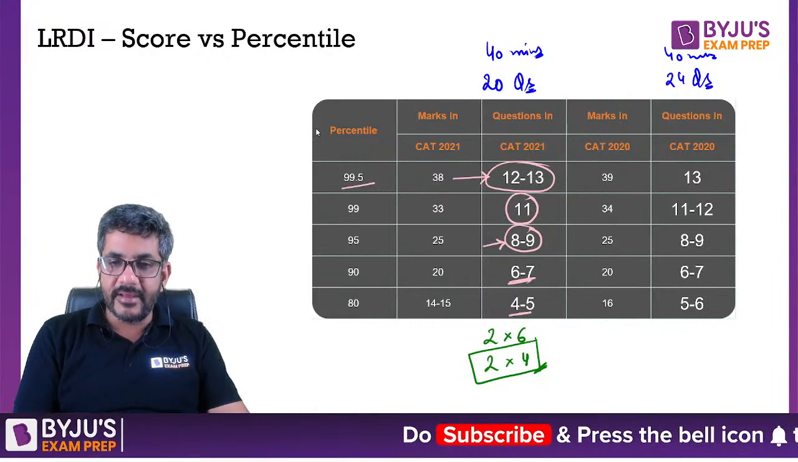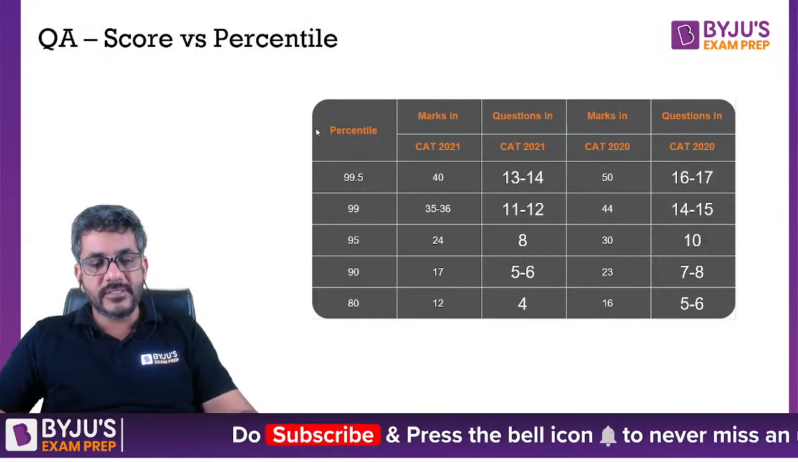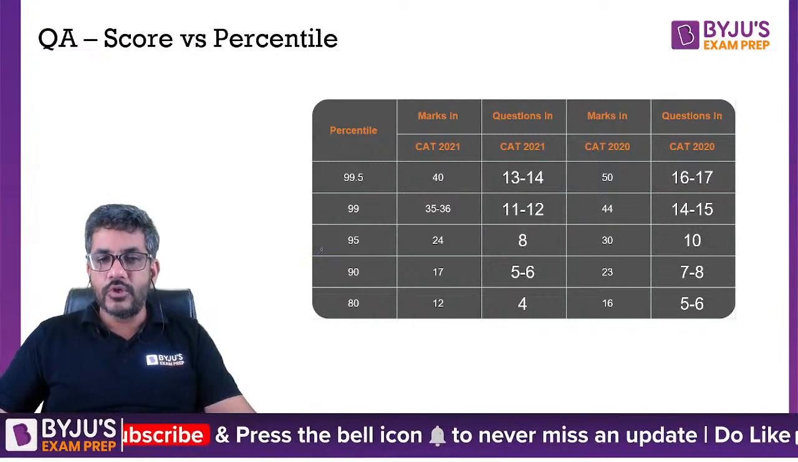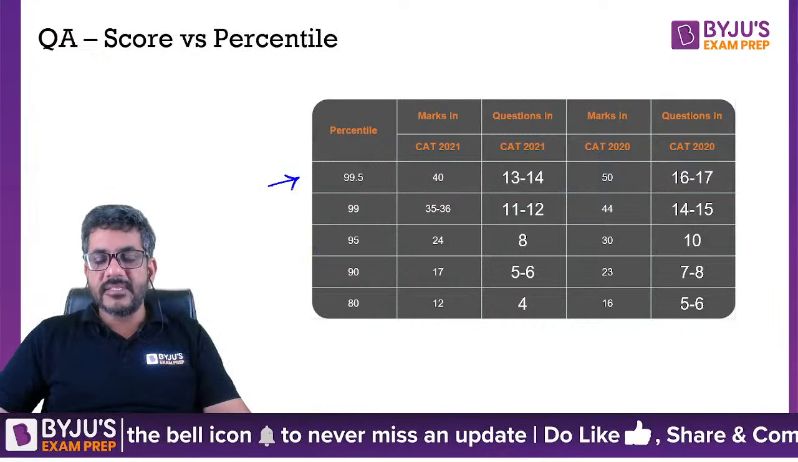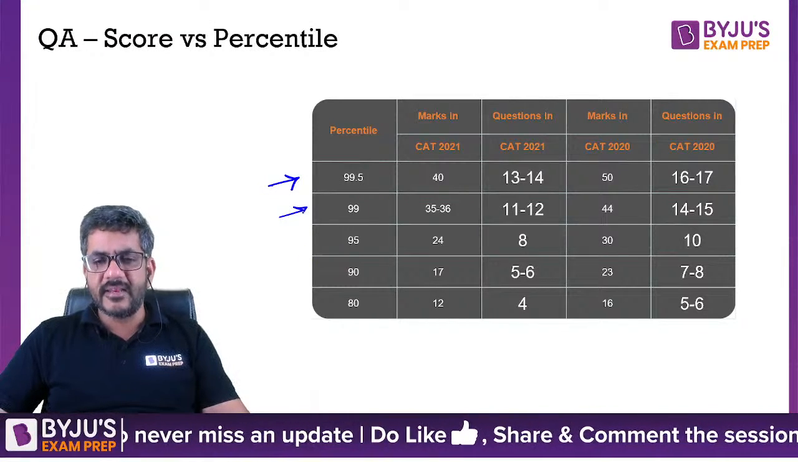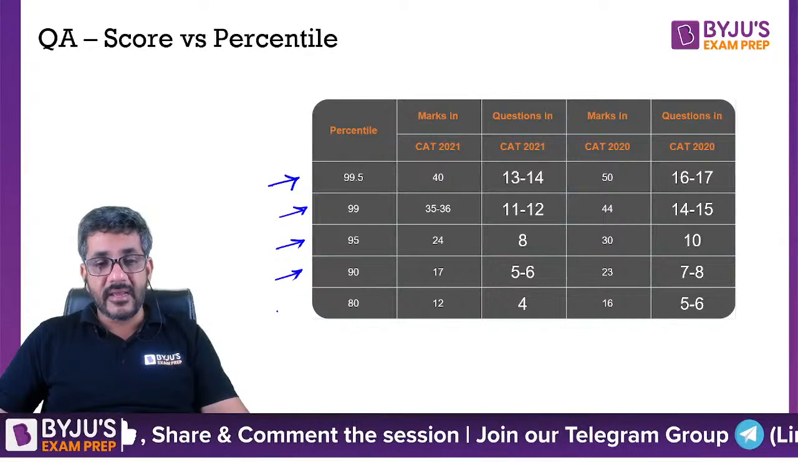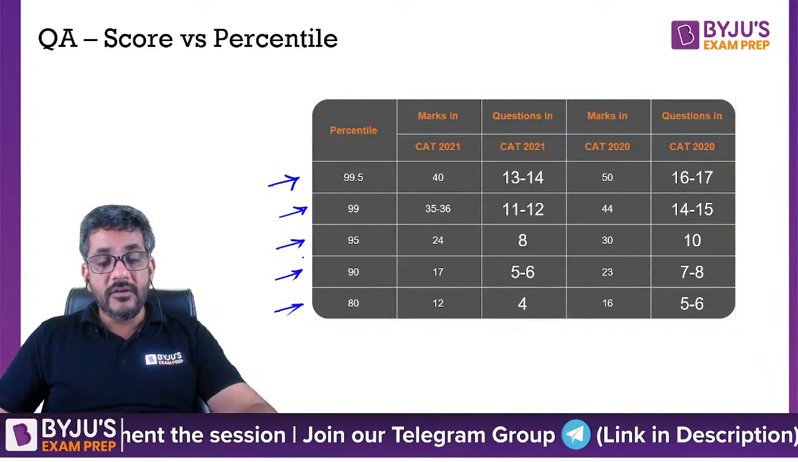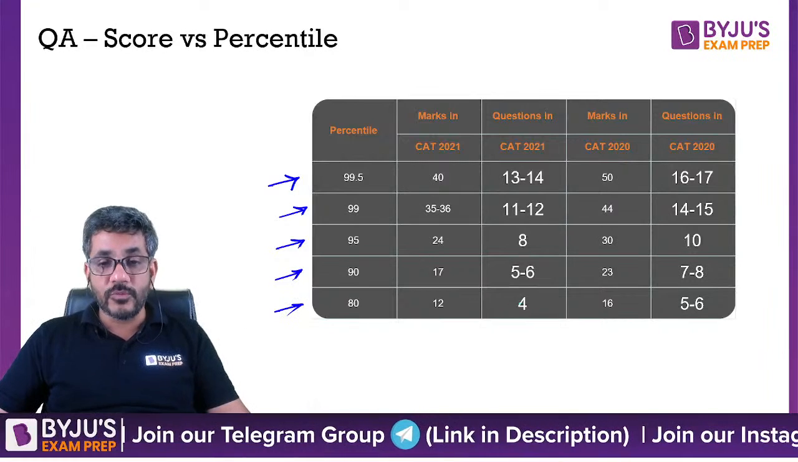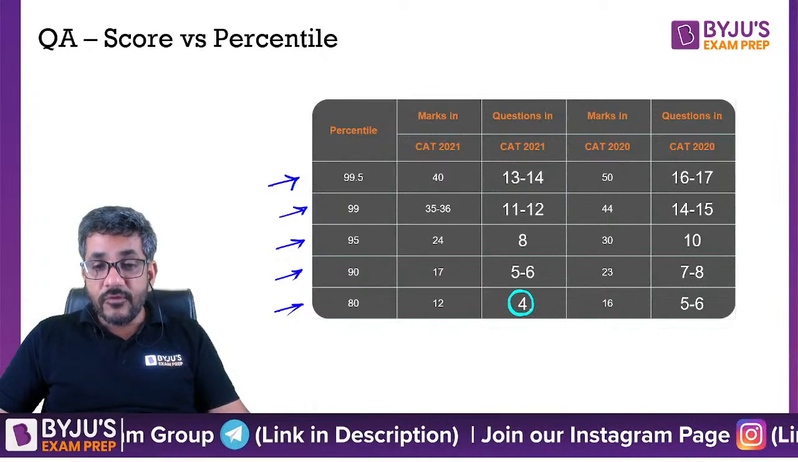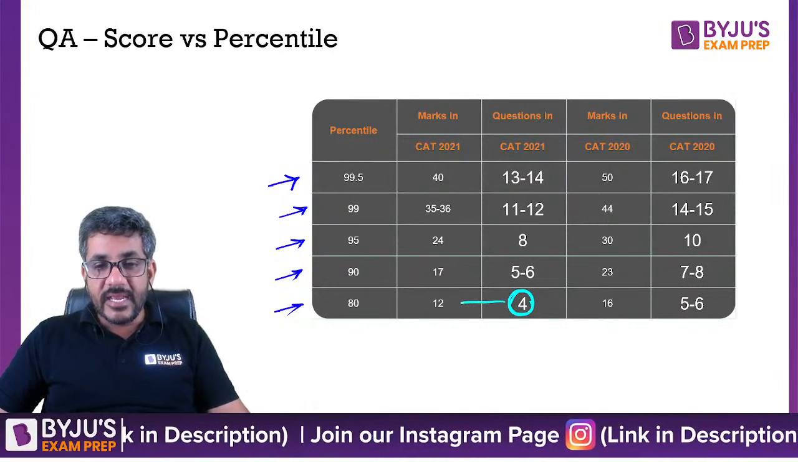That was about LRDI. Then comes the third section, which is QA. When I talk about QA here, a 99.5 percentile was at 13 to 14 questions, 99 at 11 to 12, 95 at 8, 90 at 17 marks, and 80 at 12. Now, there is one very important point you can notice over here. At just 4 questions, you get an 80 percentile.